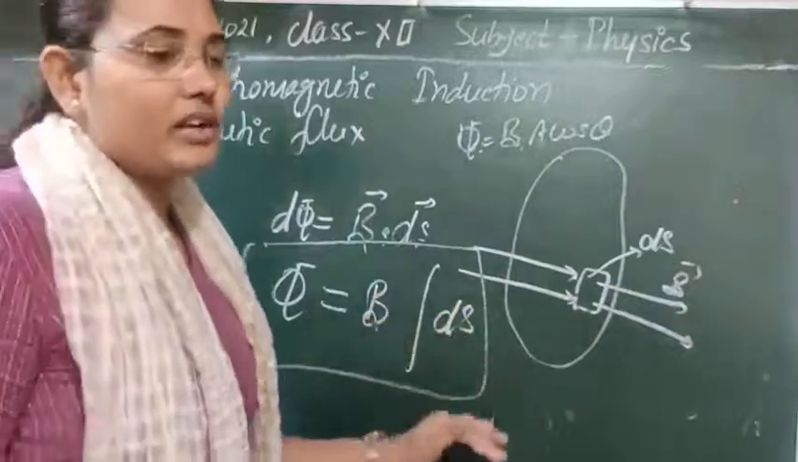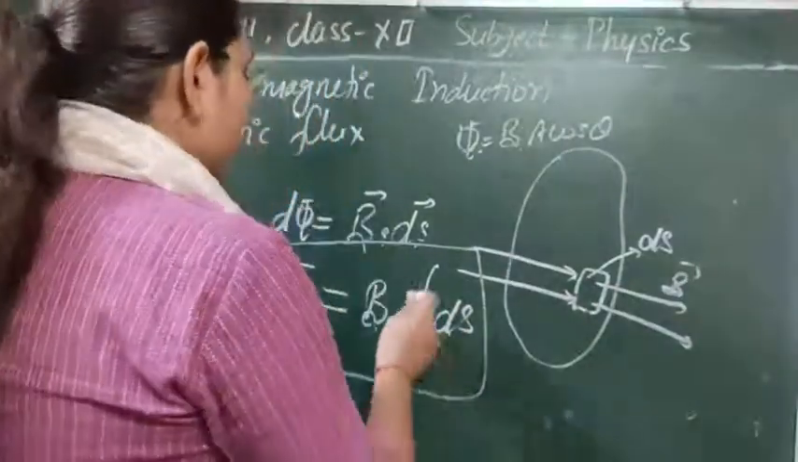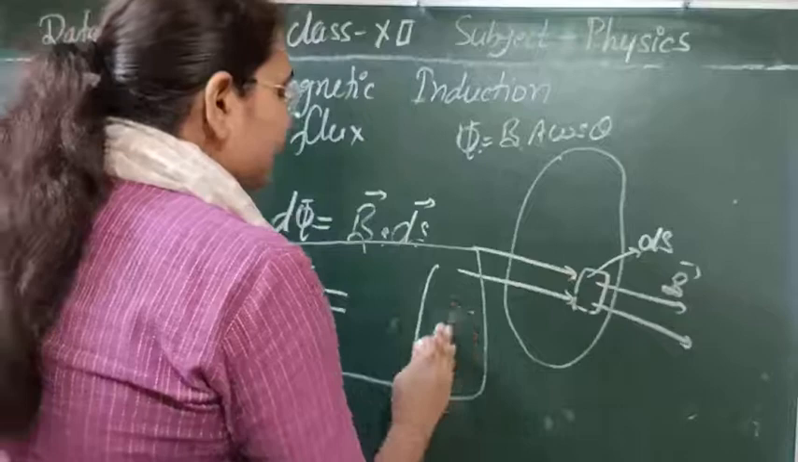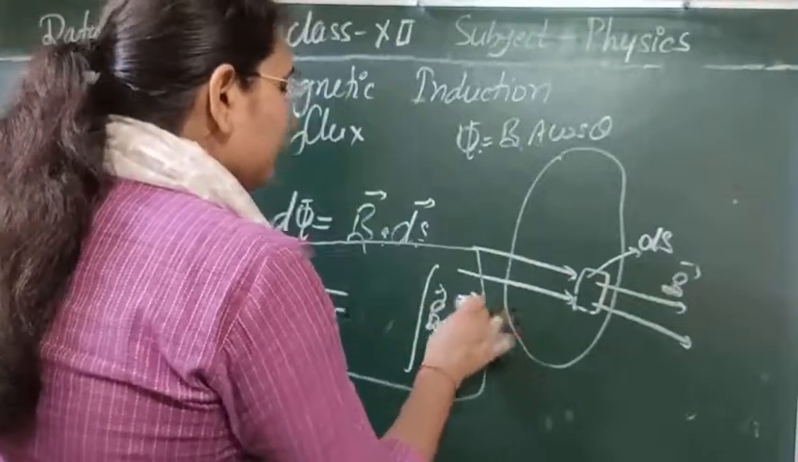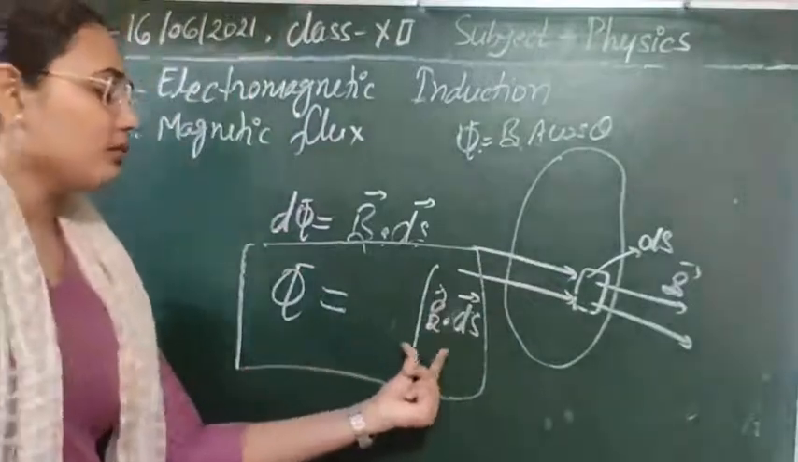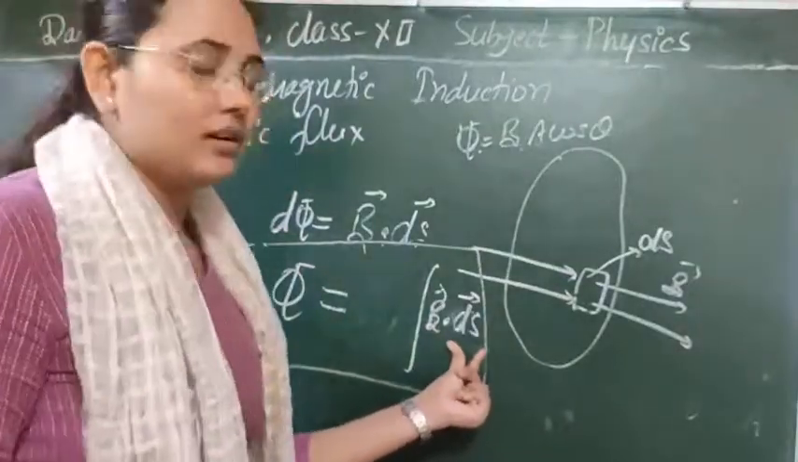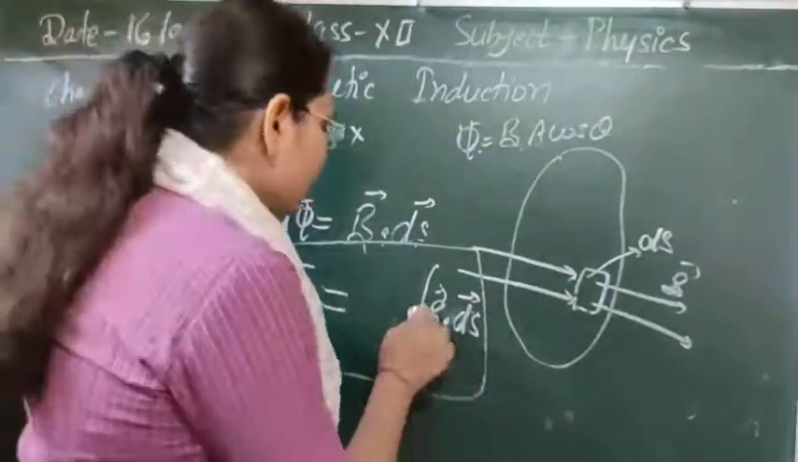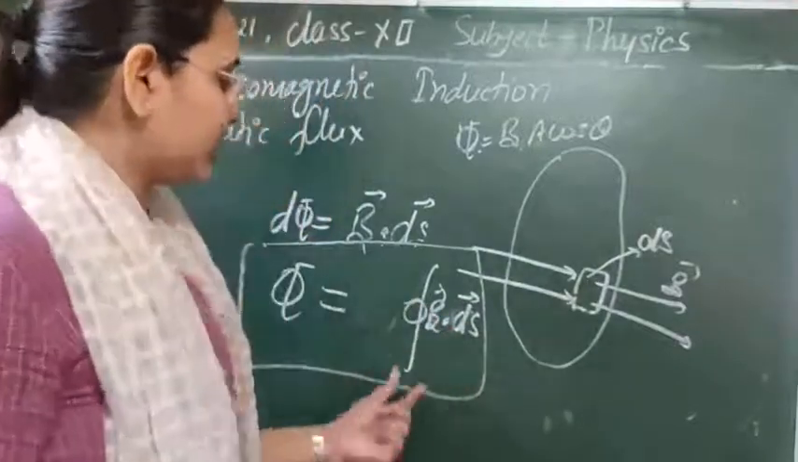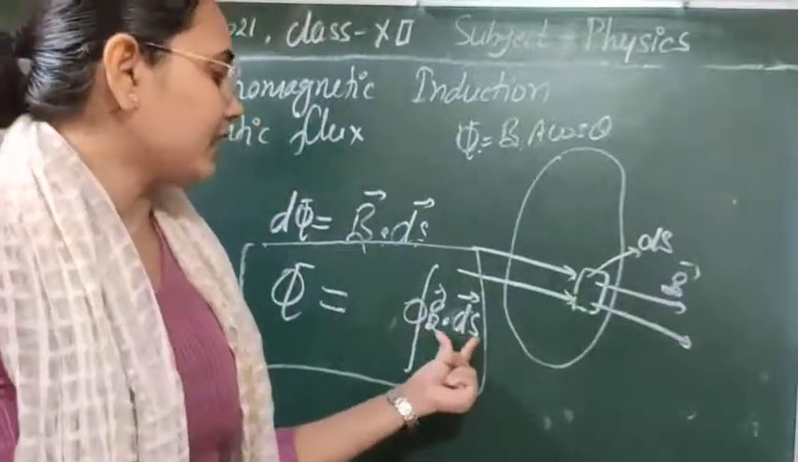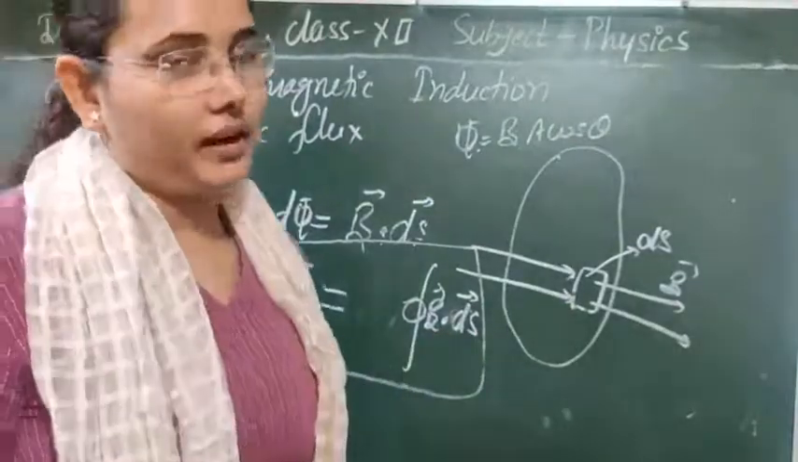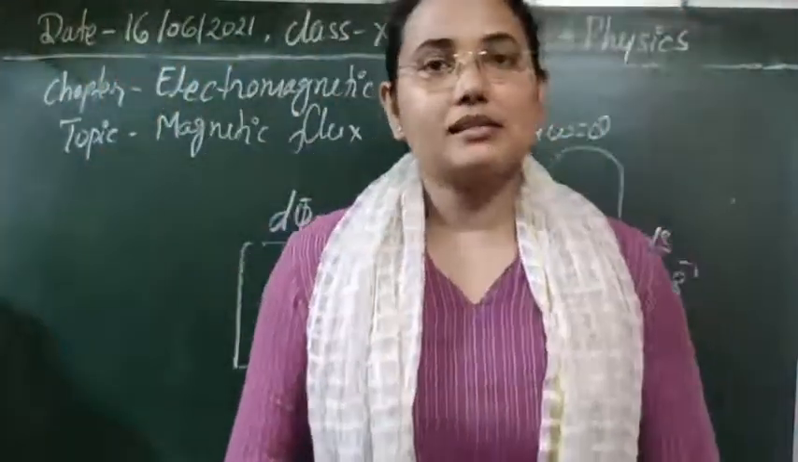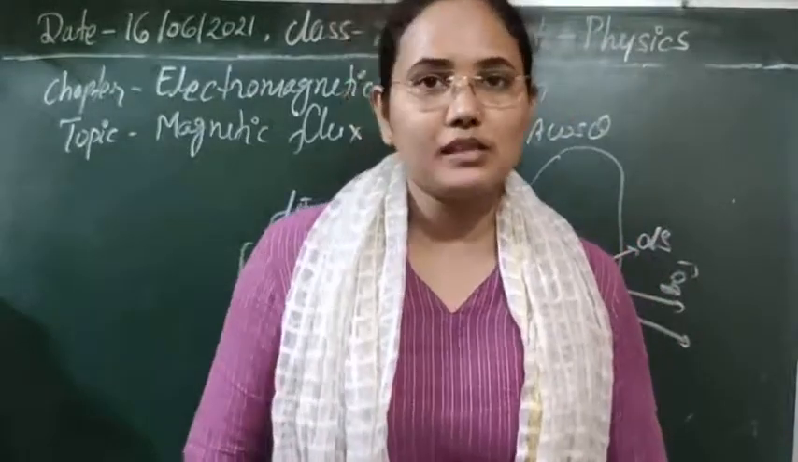So in this way we can write it, or if there are some angles between the magnetic field and the surface, then you can write phi is equal to the integral of B dot ds. As it is explaining the closed surface, we can write the closed surface integral of B dot ds, that is equal to phi. So this is the magnetic flux and the definition is very simple.